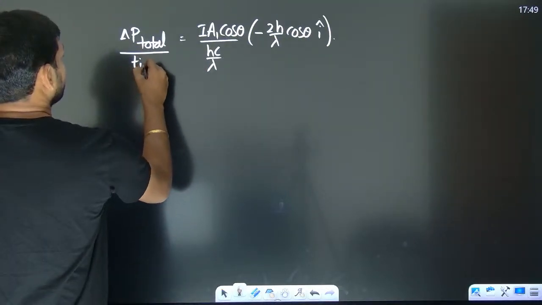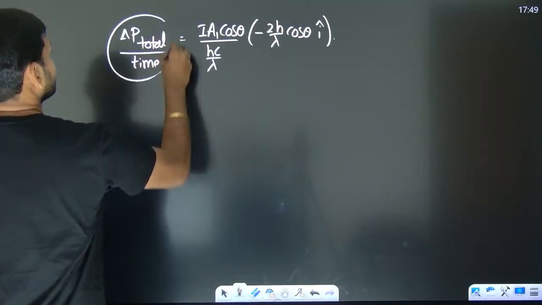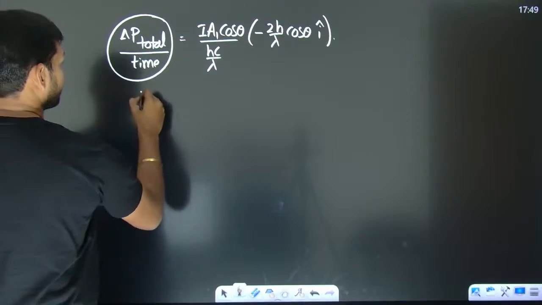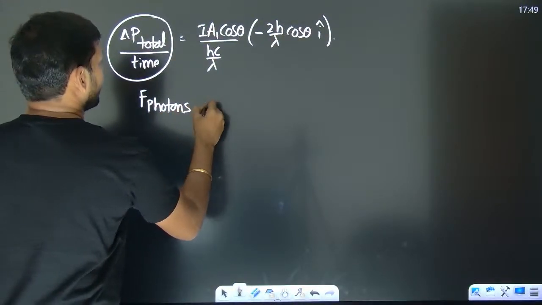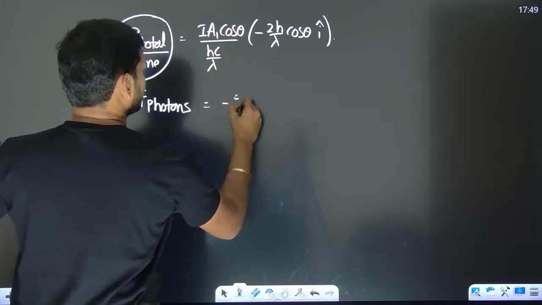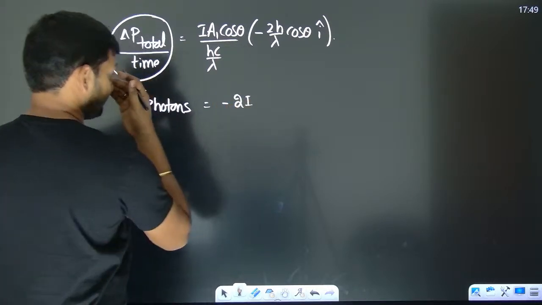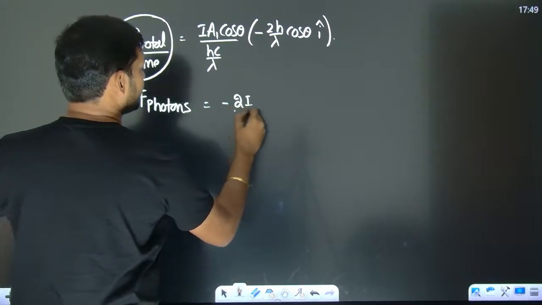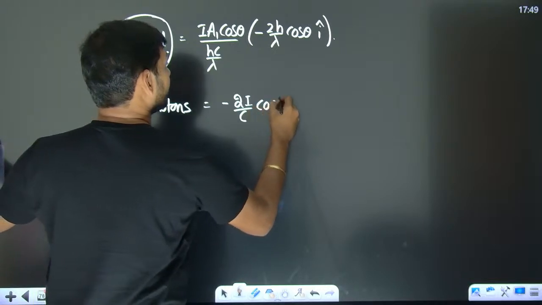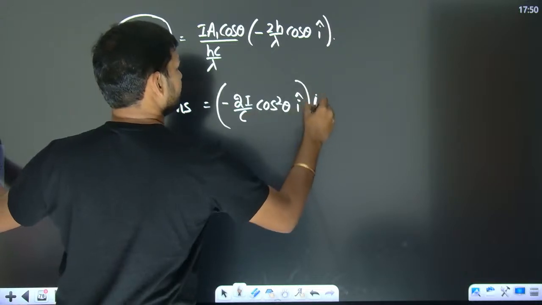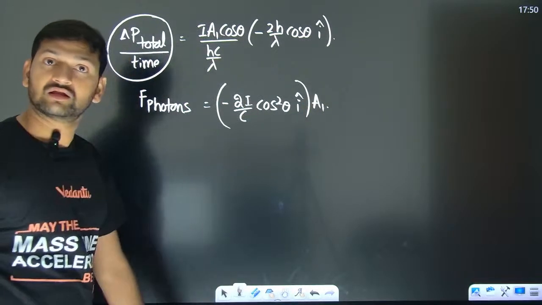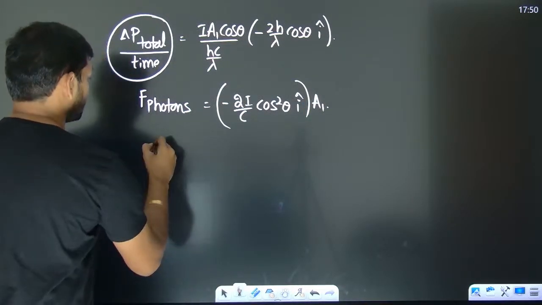So this gives you the force on photons, which is 2I by C cos square theta I cap into A1.